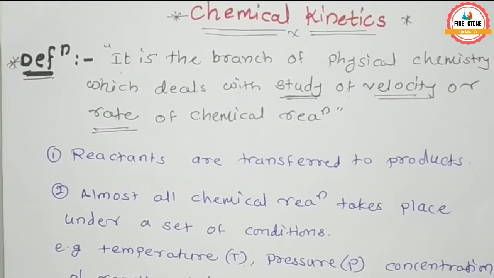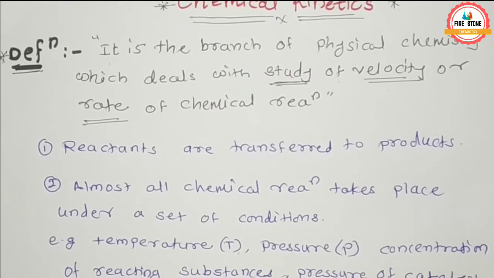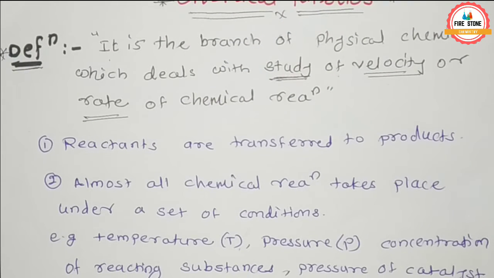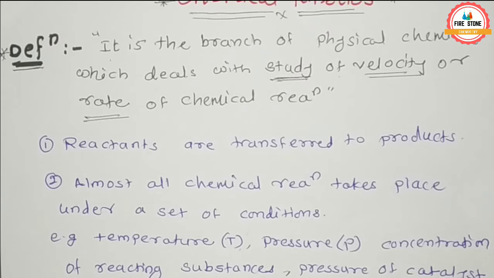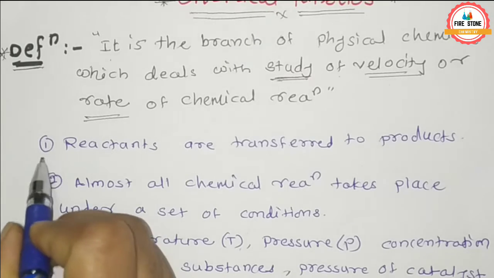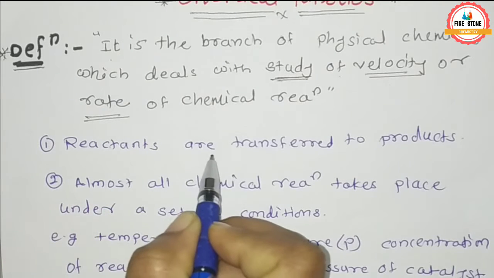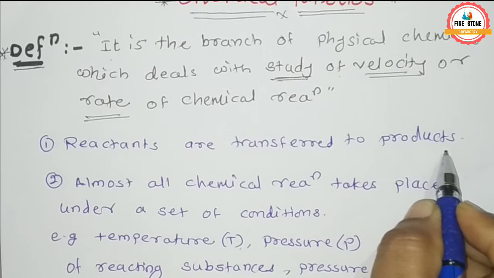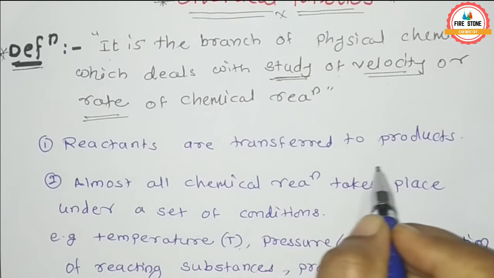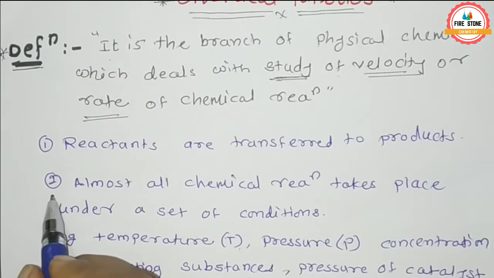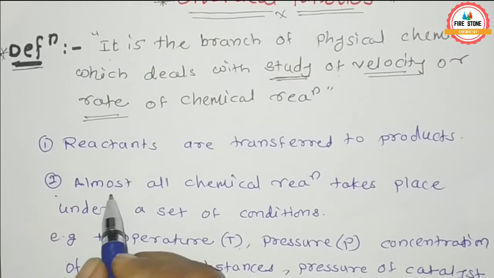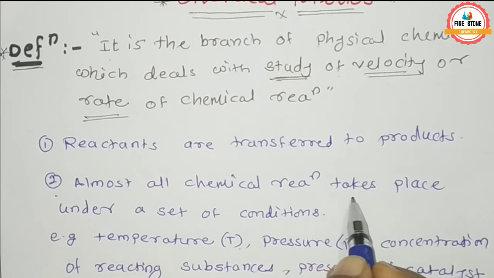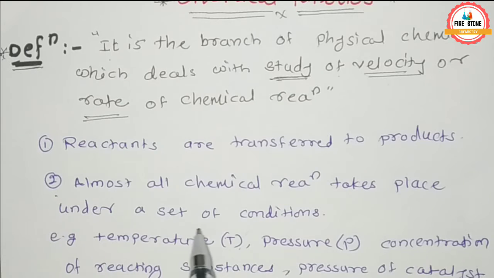So we see there are 4 points which are important in this. First, the reactants are transformed into product. Then next, almost all chemical reactions take place under a set of conditions.